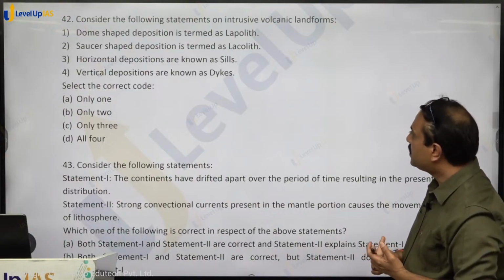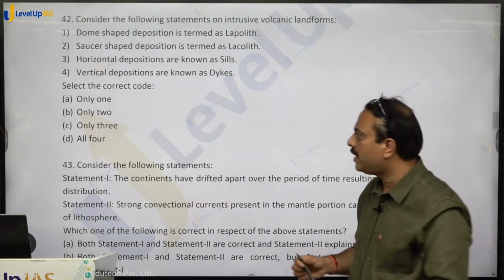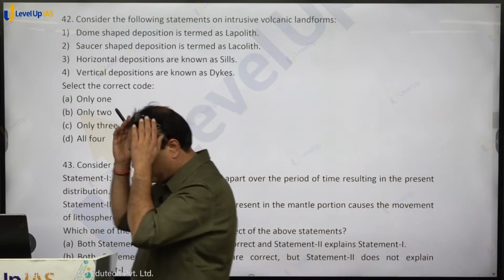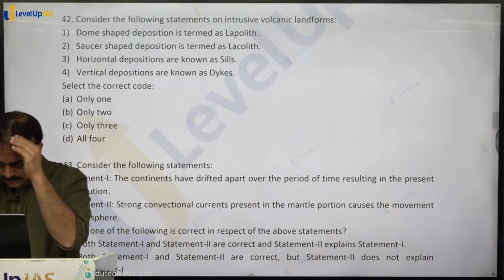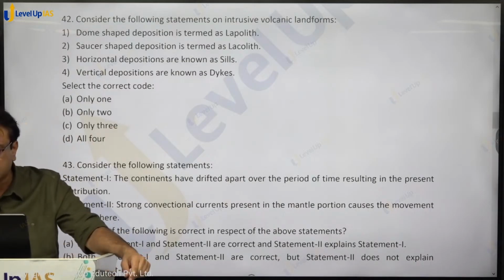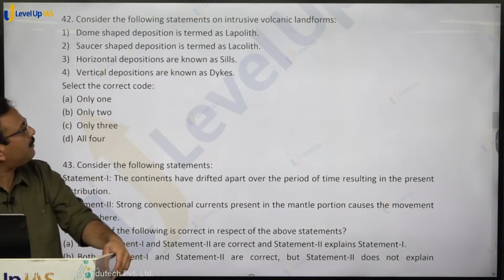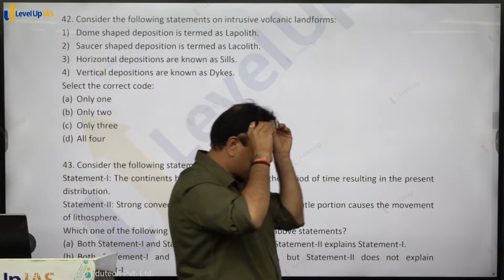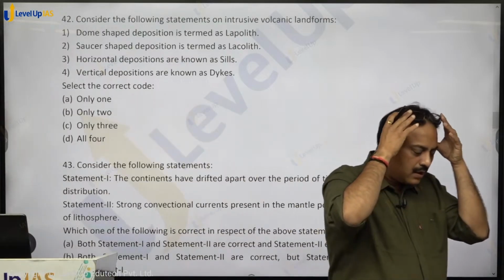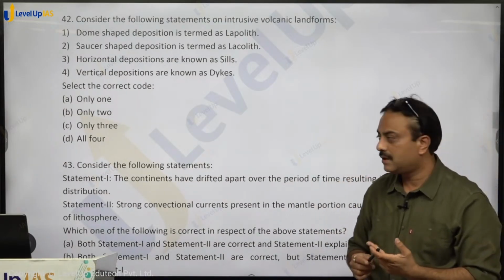Consider the following statements on intrusive volcanic landforms. At any point, if you need any clarification, ask me. Dome shaped deposition is termed as lapolith. Saucer shaped deposition is termed as laccolith. Horizontal deposition are known as sills.